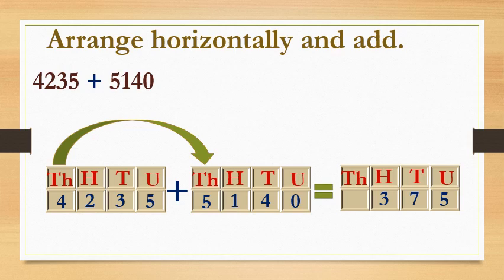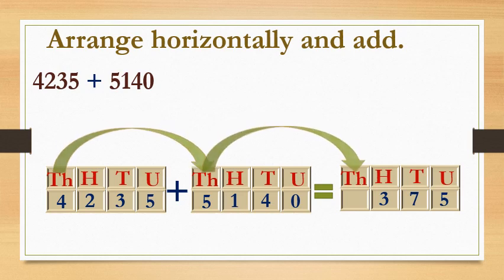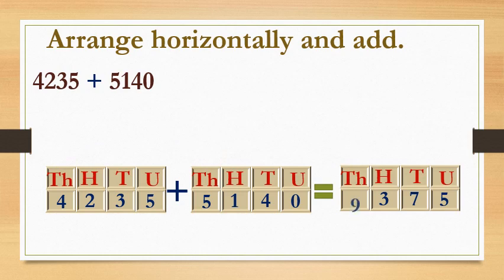Here 4 plus 5 is 9, correct? Where will we write? We will write 9 in the thousands place. Okay, like this we do the sum of addition in the horizontal arrangement. One or two examples we will solve on this.